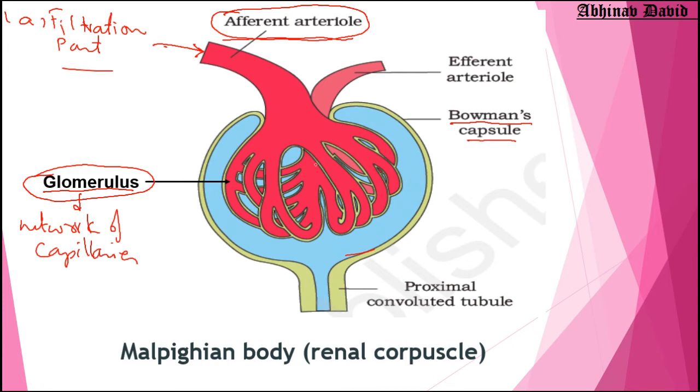This network of capillaries, or capillary cluster, is called glomerulus, and this glomerulus is surrounded by a cup shaped structure called Bowman's capsule. So together, Bowman's capsule plus glomerulus, they are doing filtration.